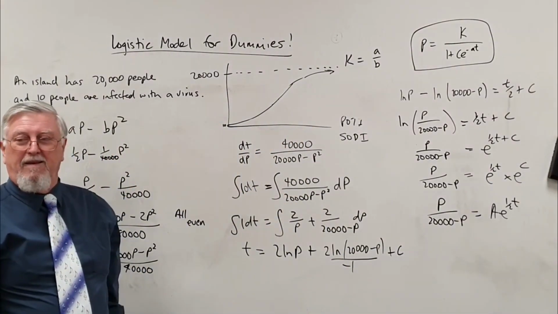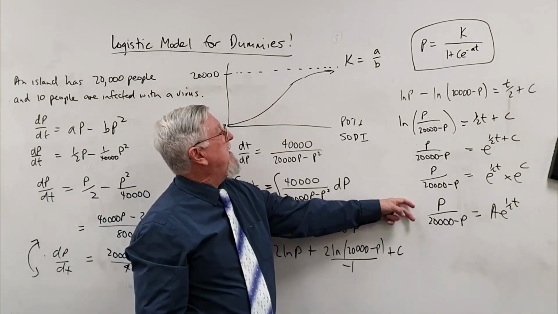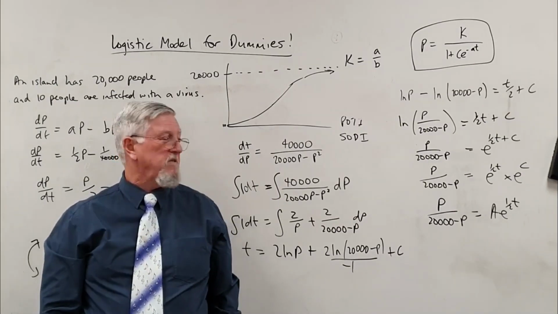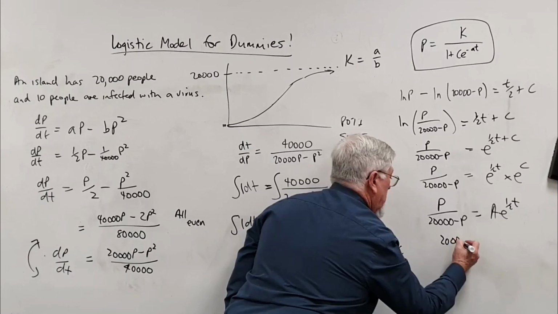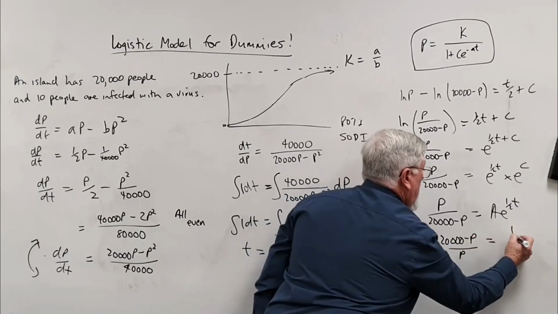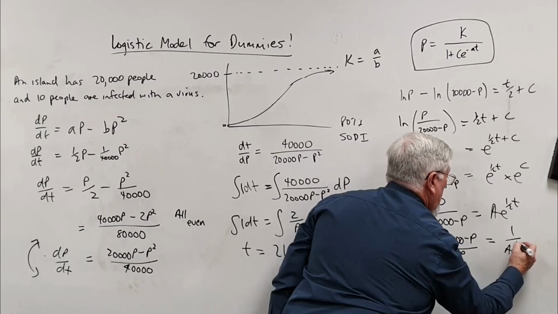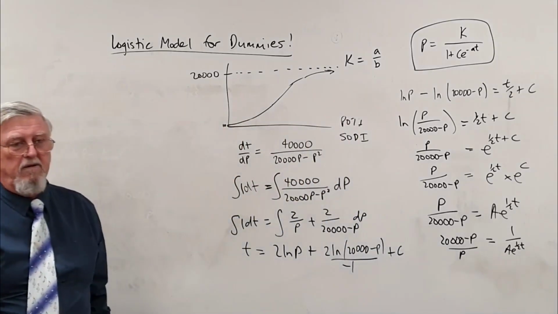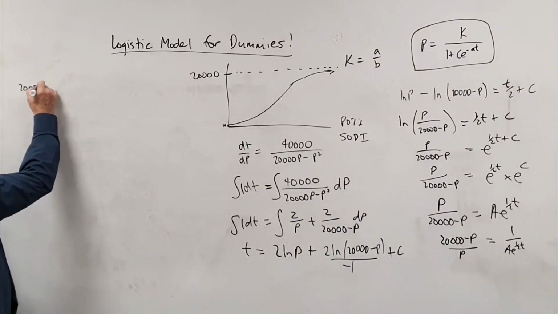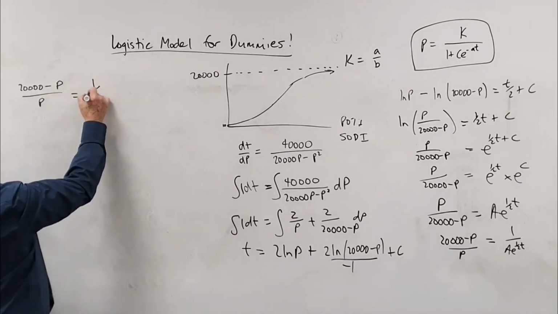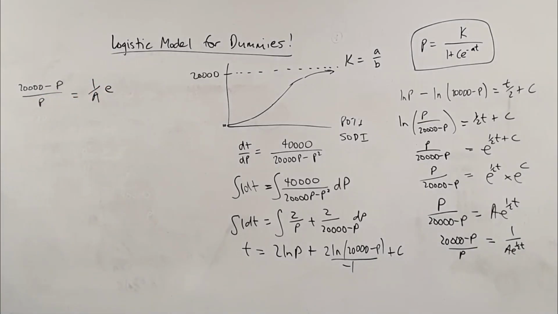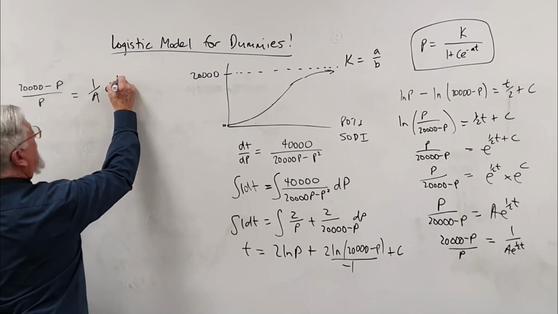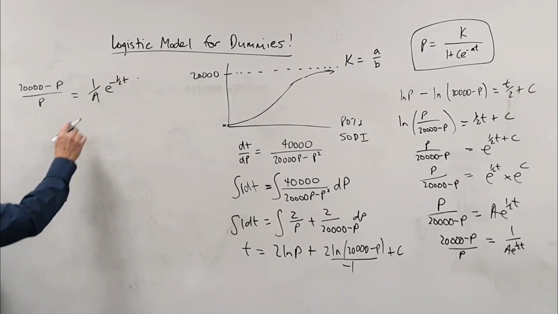Swap it upside down. In our textbook here it says you can rearrange that into that. You ready? The process of doing that is, go upside down. Imagine no one told you this, and you have to figure it out for yourself. 1 on A e to the half t. So I could write that as 20,000 minus P on P equals 1 on A e to the half t. So if I move that from the bottom to the top, negative half t. Now what can I do?